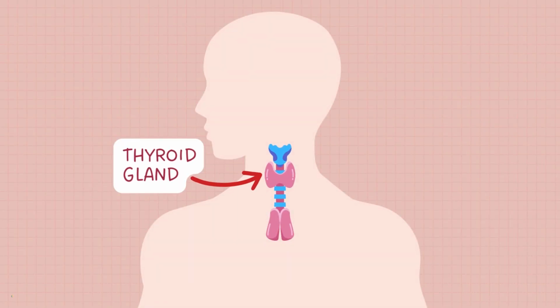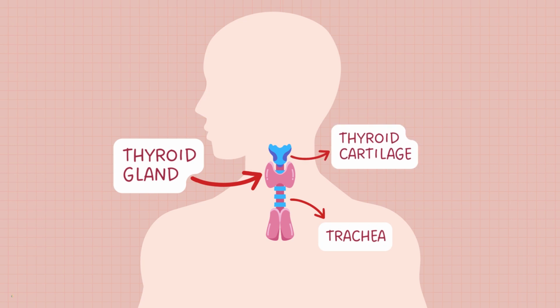This is the thyroid gland, located directly in front of the trachea, which conducts air into our lungs, and below the thyroid cartilage, the front part of the larynx, or the voice box, supporting and protecting our vocal cords. The thyroid cartilage also forms the bony protrusion on a man's neck, known as his Adam's apple.